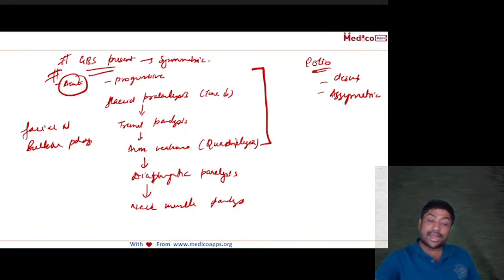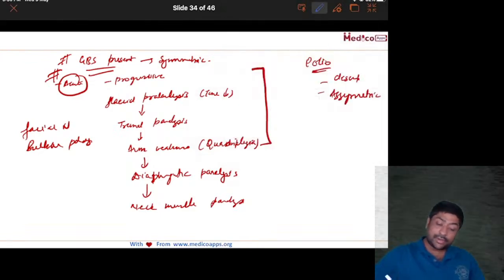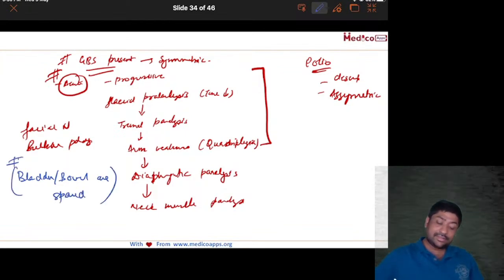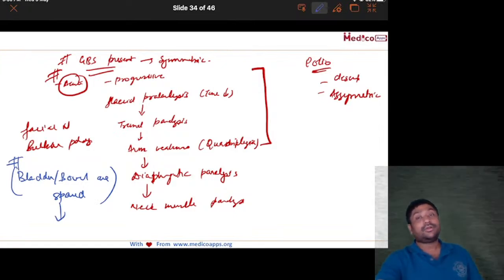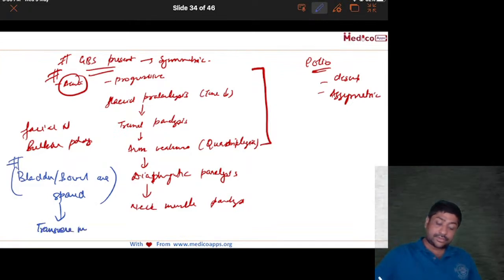Very important here, and let me put it in other colors so that you remember it. Generally, bladder and bowel are spared in Guillain-Barré syndrome. And this is very, very important when you are going to compare it with transverse myelitis.